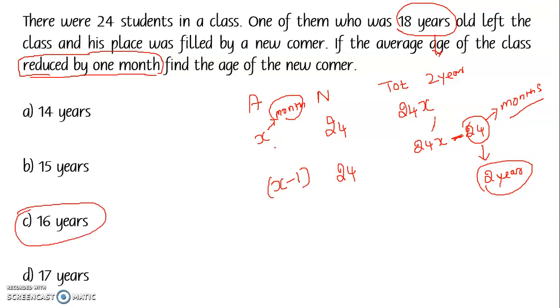So I started by assuming the average as x months. With 24 people, 24x months is the total, and the average is reducing by 1 month, which I denote by x minus 1, multiplied by 24. Finally I get 24x minus 24. This 24 months I convert into 2 years. So the new person who came in is 2 years less than the person who moved out, and that will be 16 years. That's the way you solve this problem.